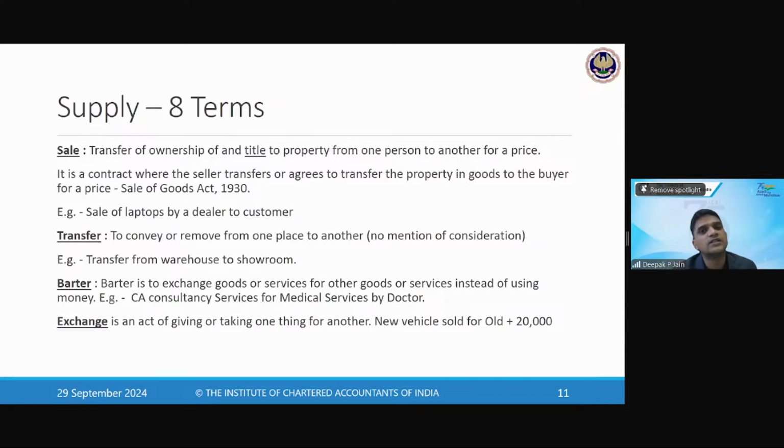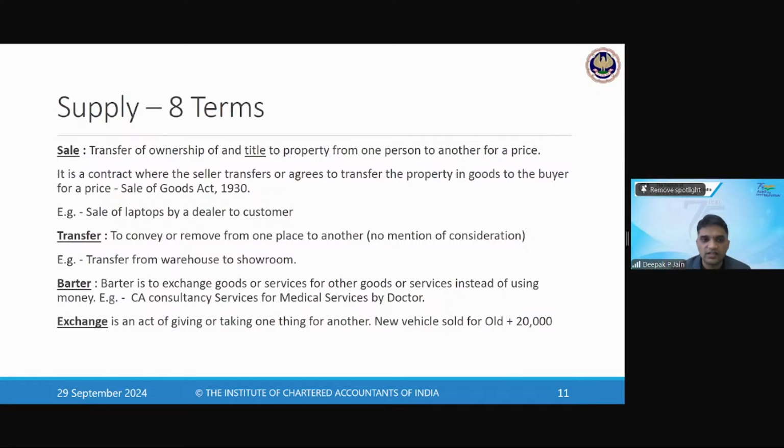Okay. Third is in case of a barter. What is a barter? We know what a barter is. लेन देन. I give you something, you return something for me. A CA provides consultancy services for a medical practitioner, and the medical practitioner provides services to a CA. That is called a barter transaction.